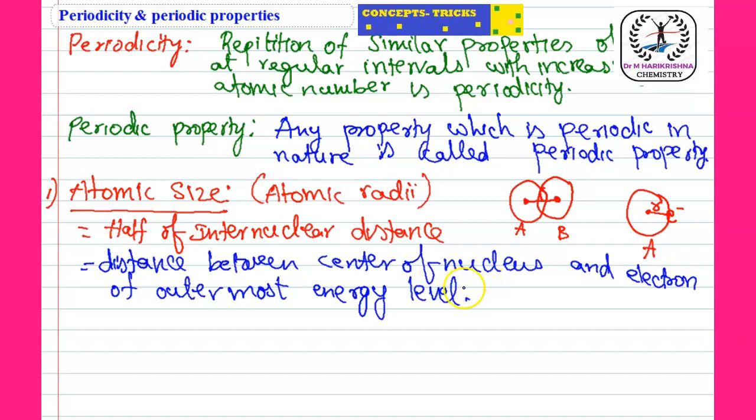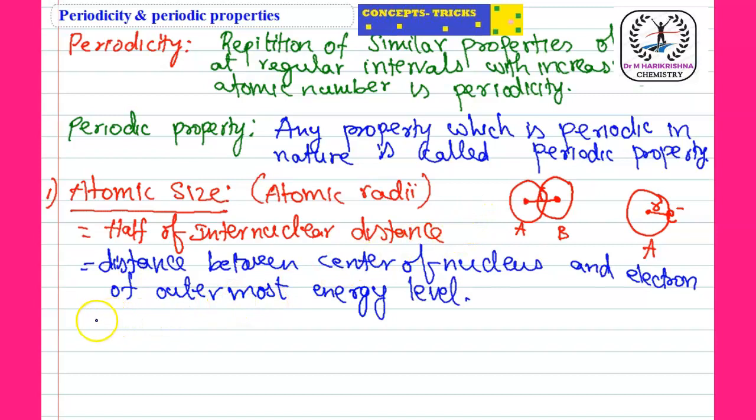That is the main definition, but we cannot calculate atomic size directly. So we calculate the internuclear distance and take half of it, which is nothing but atomic size or atomic radius.